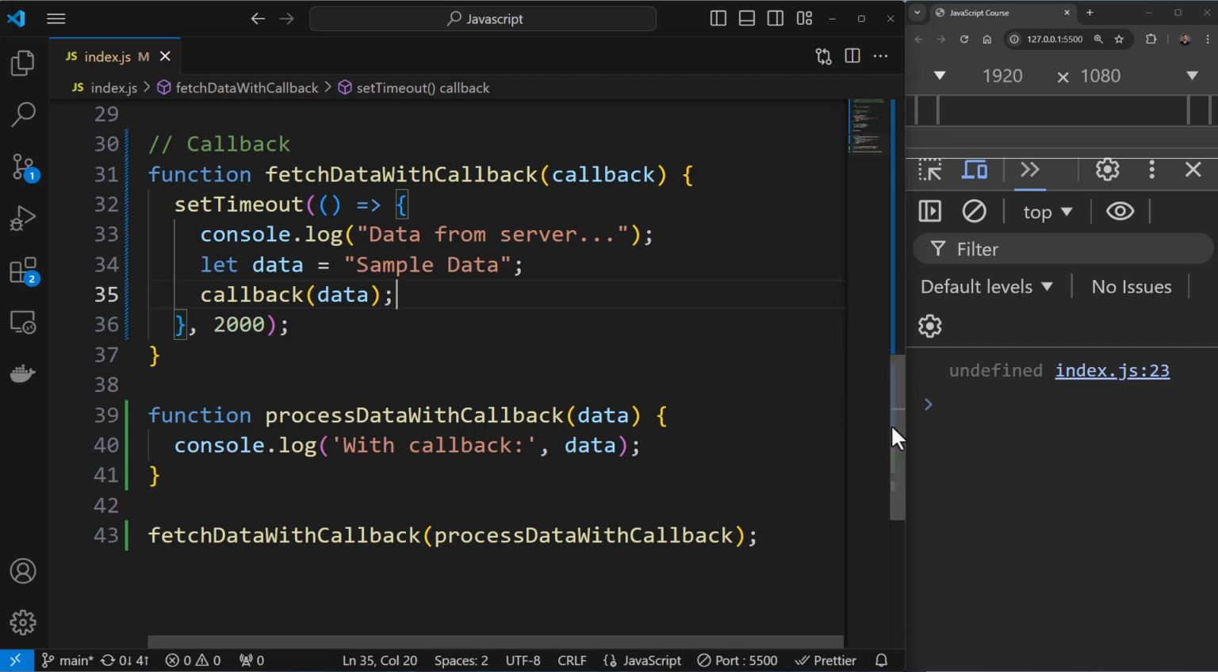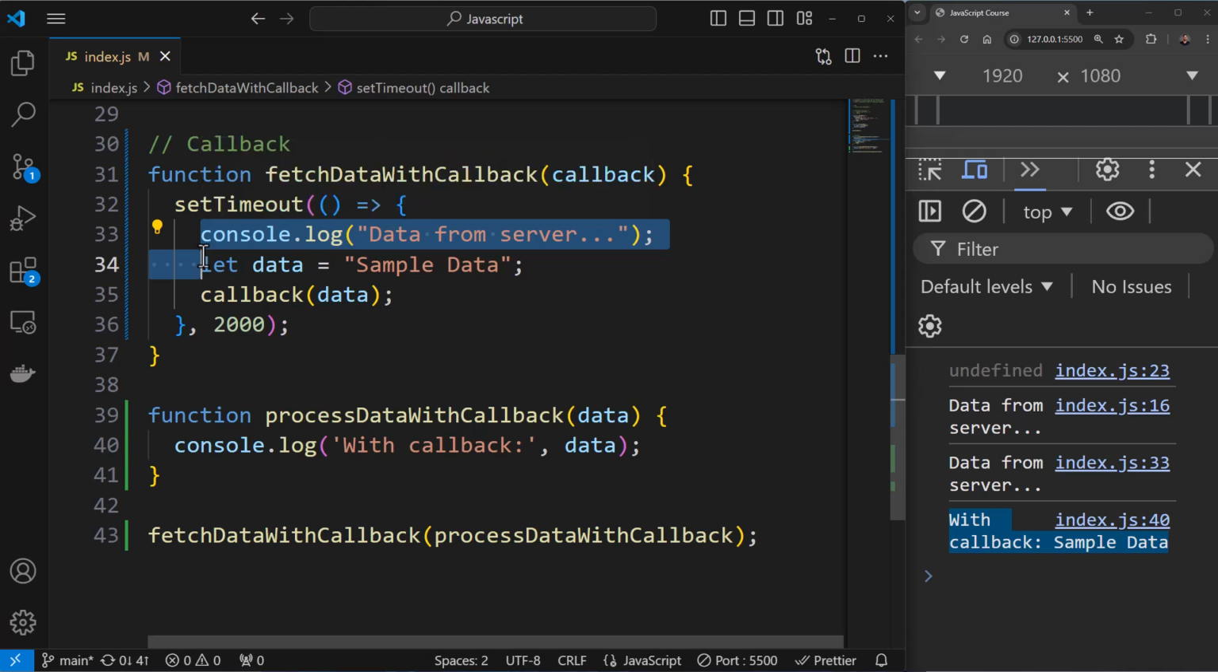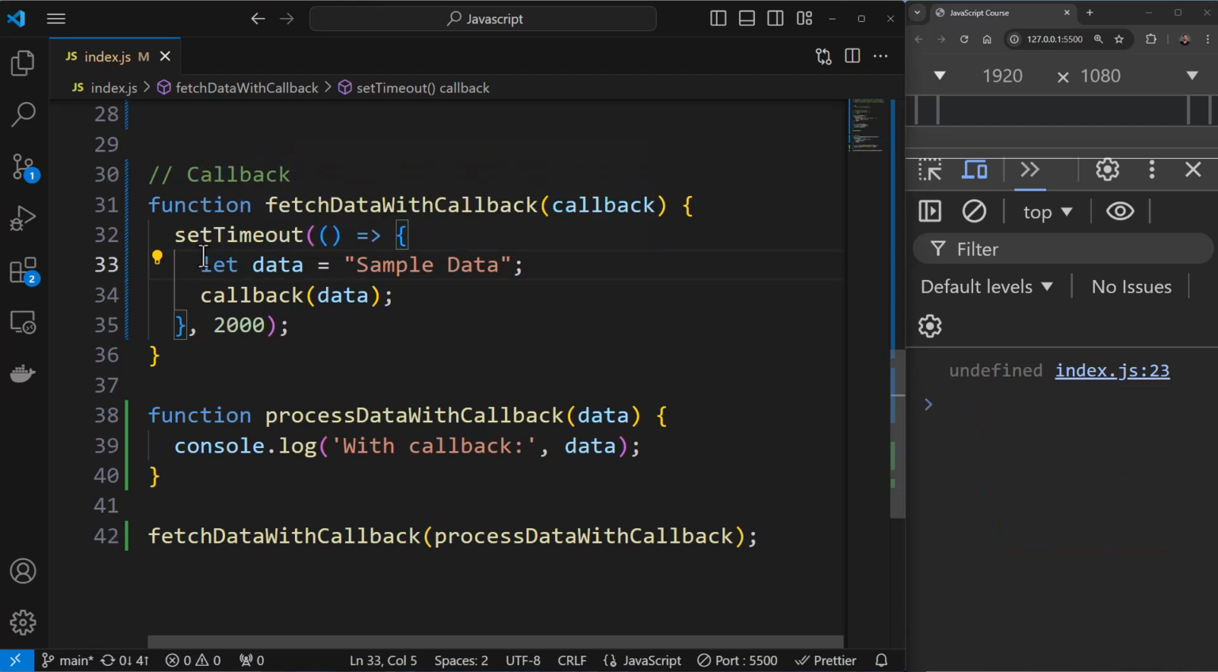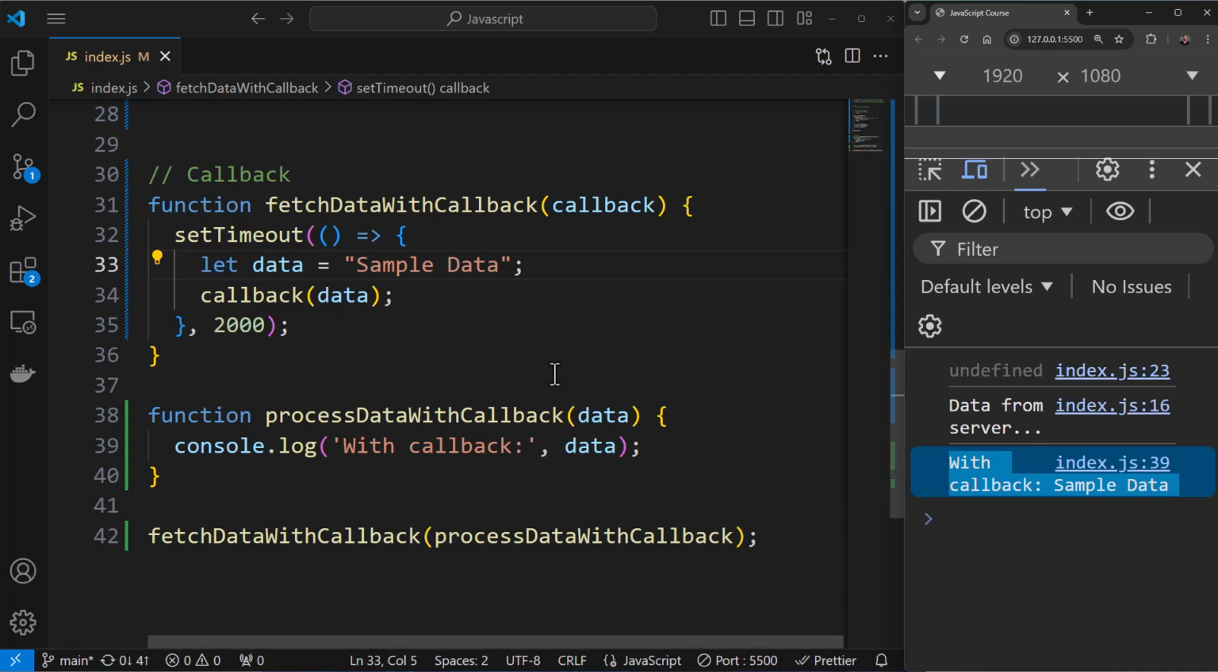And if I save this, you'll see the first one is undefined. You can see data from the server, and here you see with callback, right? So data from server is being printed twice because of this console log. If I get rid of this and save, you'll see data from the server. So this is one, and then you have with callback sample data over here.